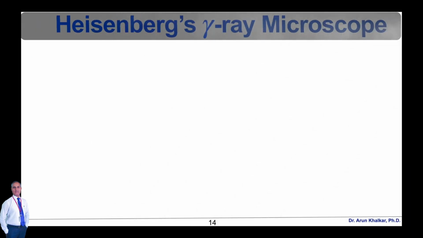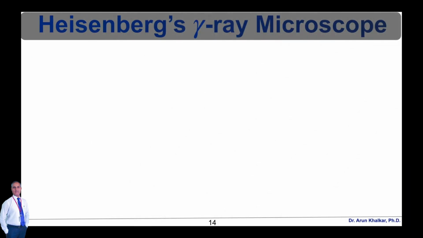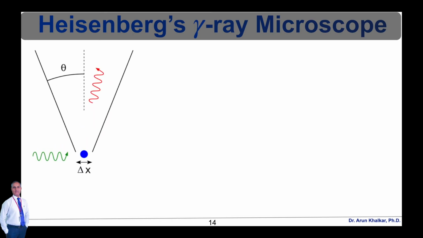Now let's see Heisenberg's gamma ray microscope, a striking thought experiment illustrating the uncertainty principle. To observe a particle, let's say an electron, we shine it with a light ray of wavelength lambda and collect the scattered light in a microscope objective whose diameter subtends an angle theta with the electron, as shown in this diagram.